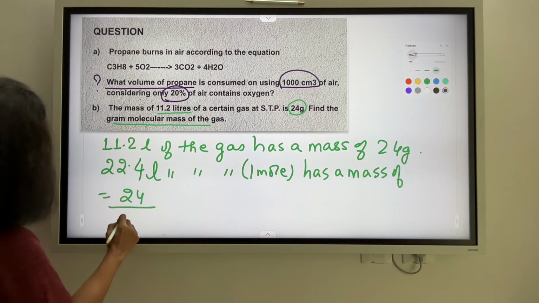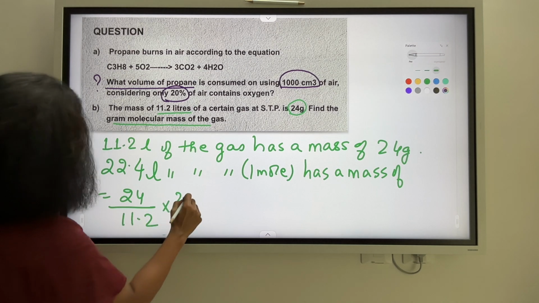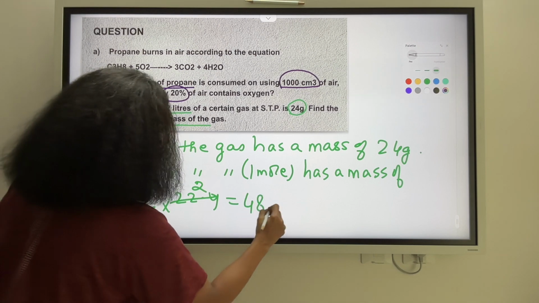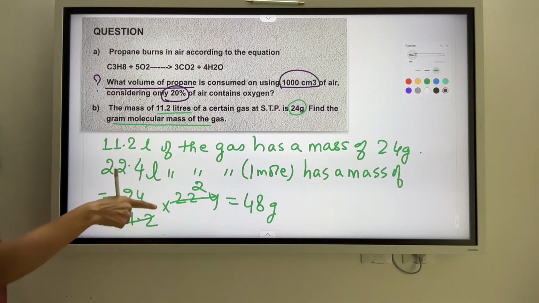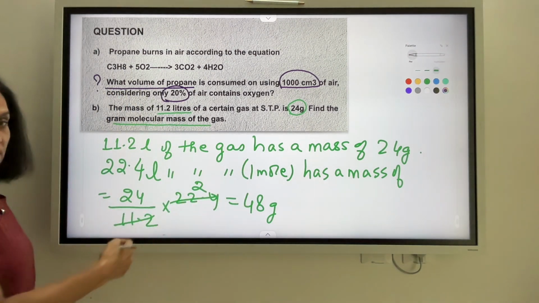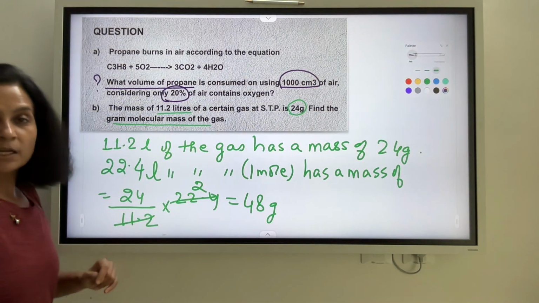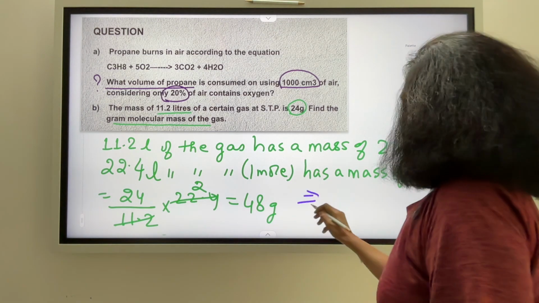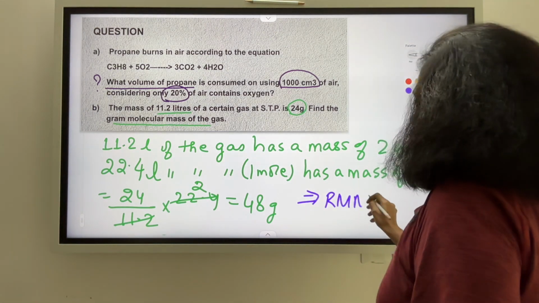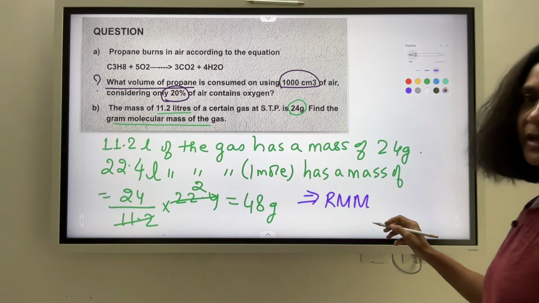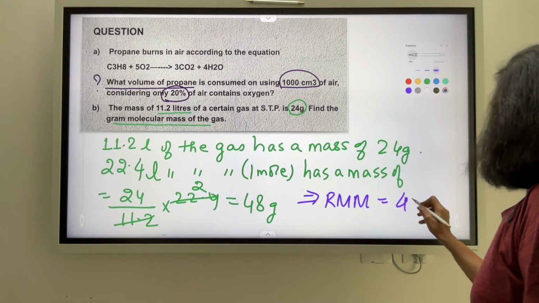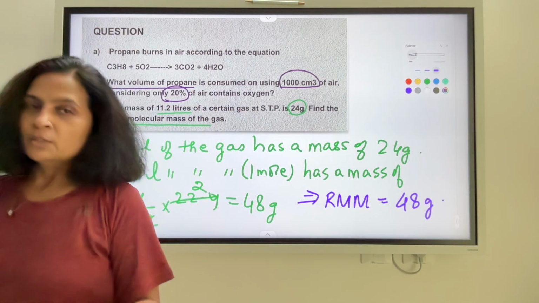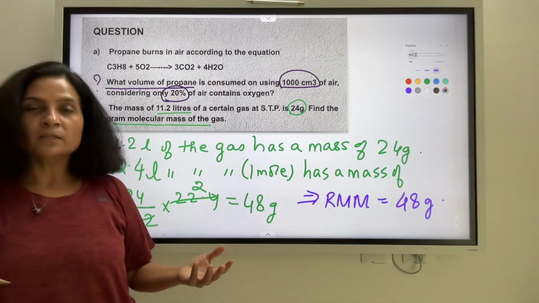24 divided by 11.2 into 22.4. So it is 48 grams. So this 1 mole of the gas weighing 48 grams means its relative molecular mass, if we write it in grams, is equal to 48 grams. So that's my answer to part B. A very, very simple question once again.